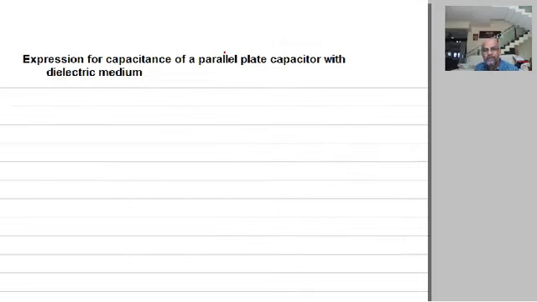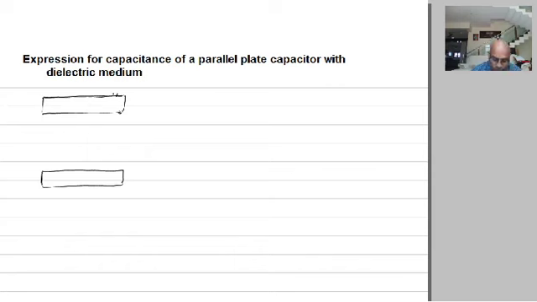The next one is the expression for capacitance of a parallel plate capacitor with a dielectric medium. So simple, with a dielectric medium, and it goes again with the same kind of explanation. A little bit slight difference is there, and the difference I will tell you. Now again we have to consider a positively charged metal plate. Say this is a conductor, one metal plate, and this is another metal plate.